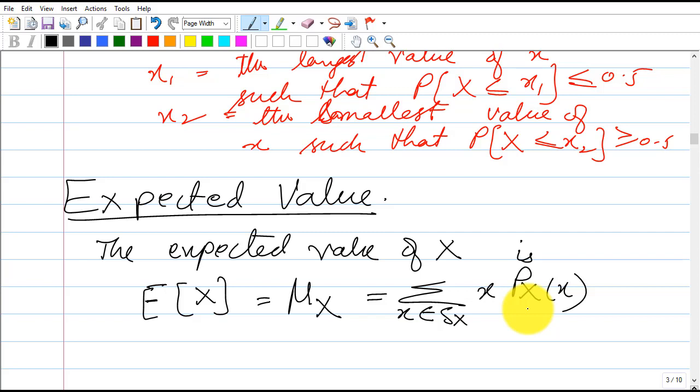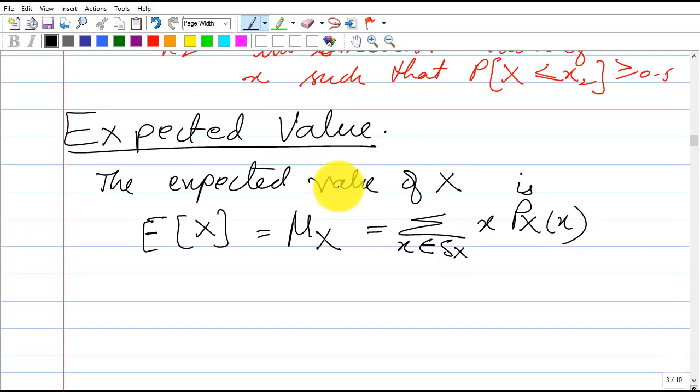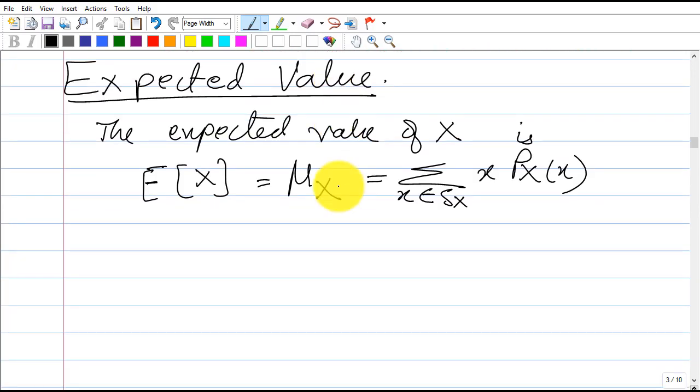Sometimes you will see it called the expectation or expected value. Sometimes people use the term mean value, but mostly we use the mean value for the statistical or experimental data that we get, and we take the mean of, just like we have seen in the previous example. So let's look at an example to see how we can calculate this expected value, and how it is a mean of a random variable.